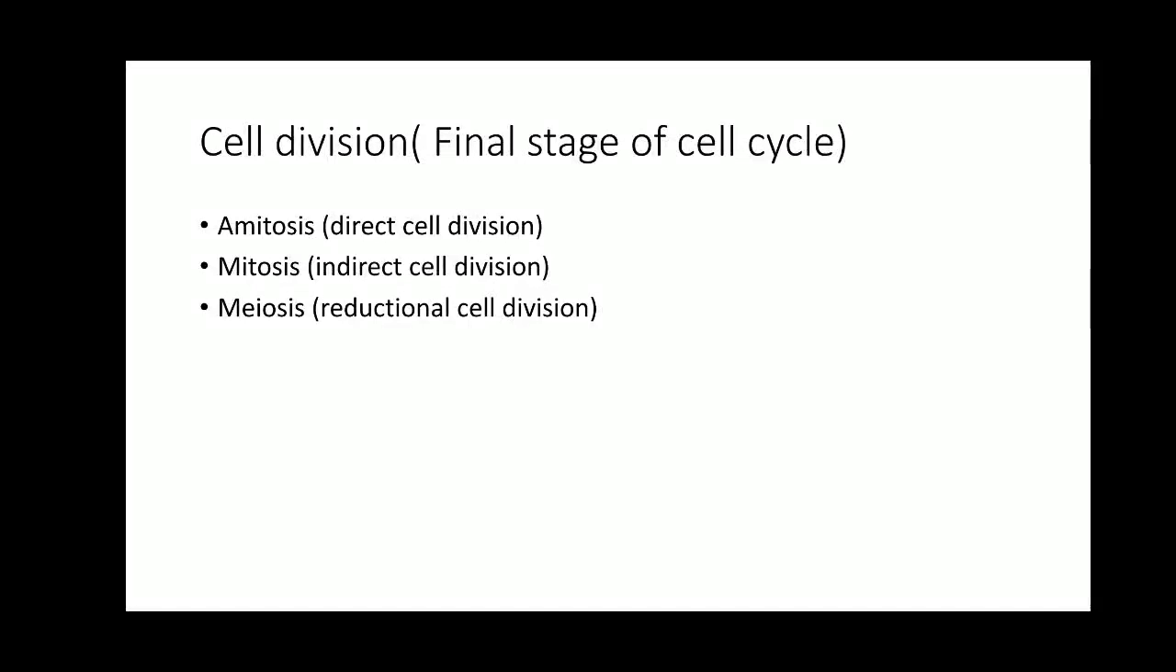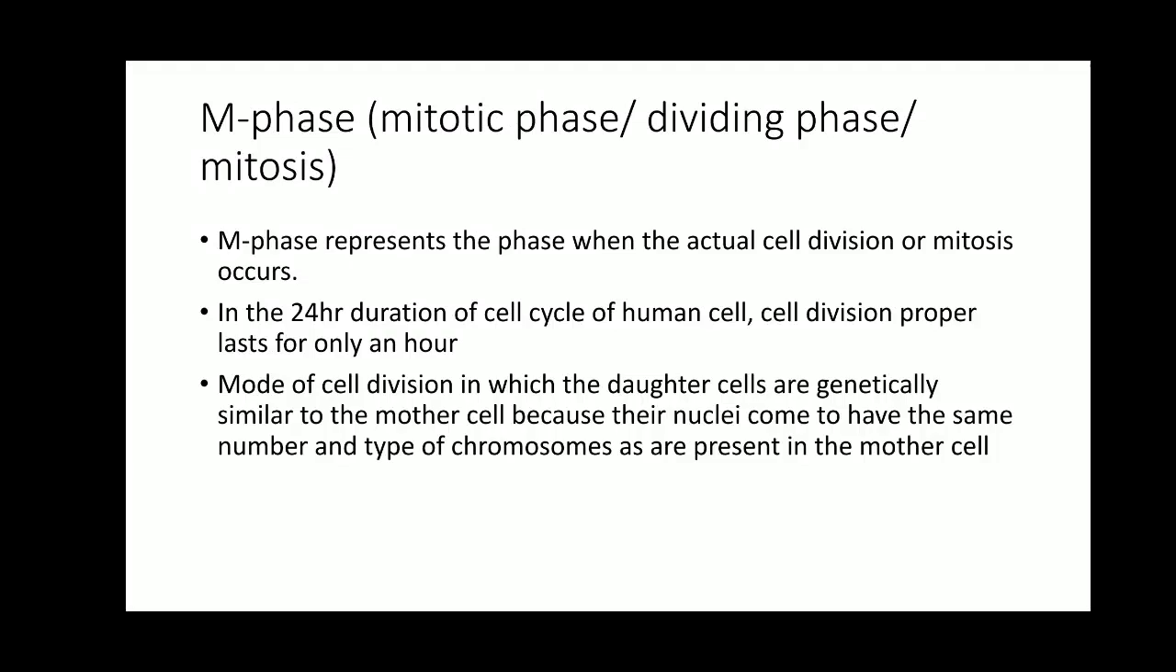Now, mitosis is also known as the M phase, the dividing phase, or the mitotic phase. Getting? Mitosis is also known as the dividing phase, or mitotic phase, or M phase. The M phase is the phase that represents when the actual cell division occurs. It involves the separation of chromosome replication products and distributing them equally into two daughter cells.